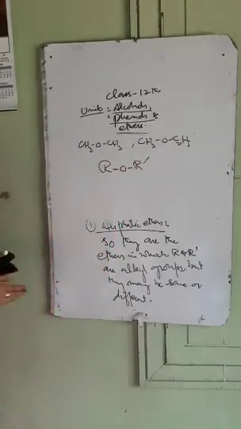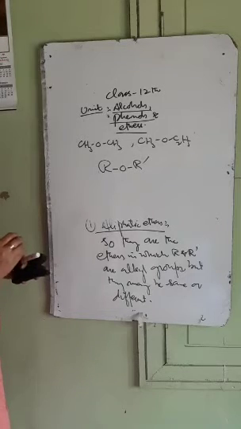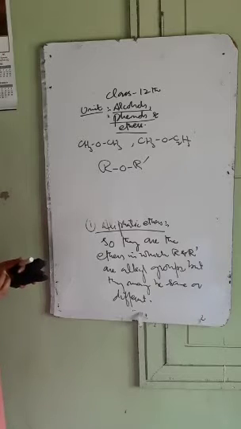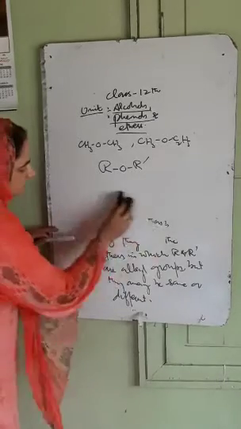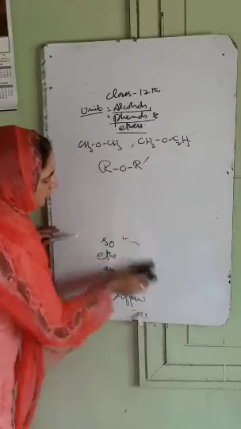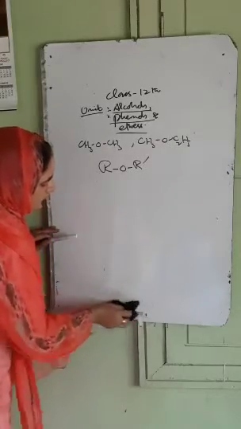So aliphatic ethers are those ethers where R and R dash groups are aliphatic in nature, they are alkyl groups. Those alkyl groups may be same or different. Then we have number second, that is aromatic ethers.